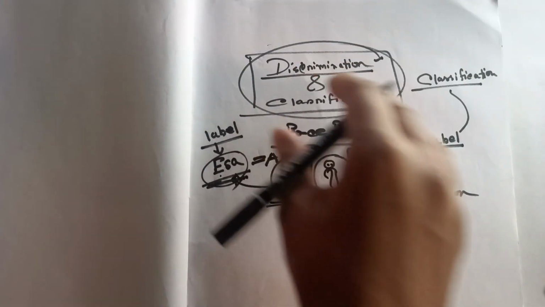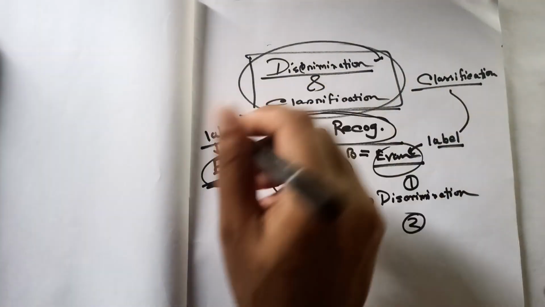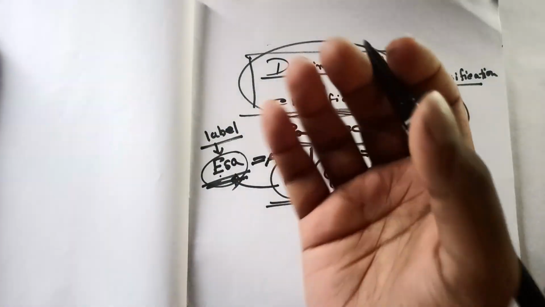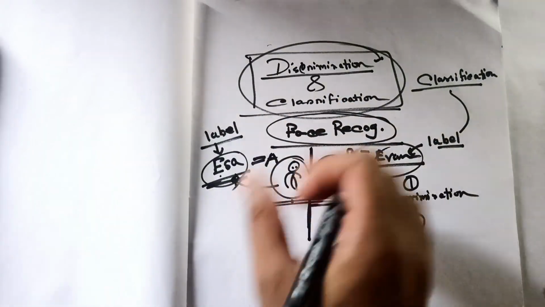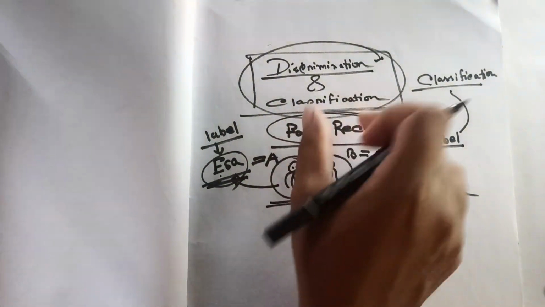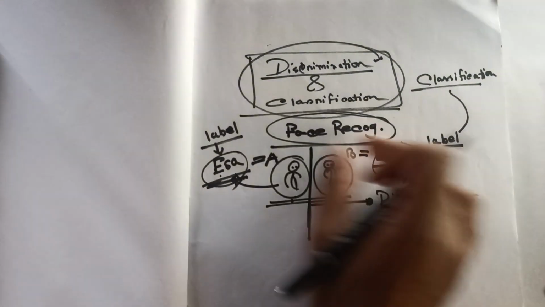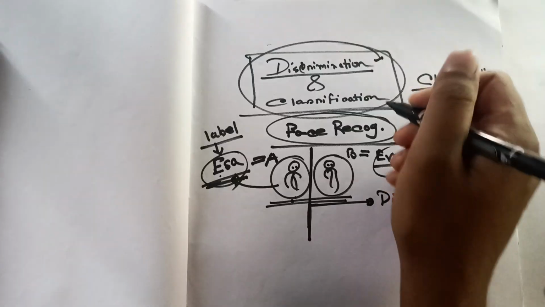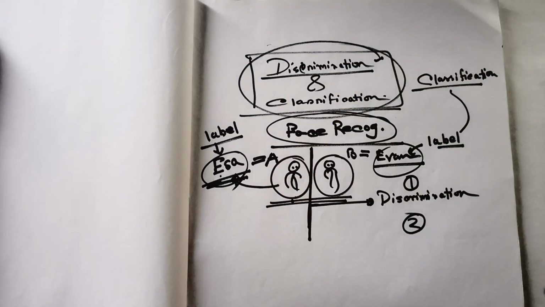They work side by side in practical situations, like in face recognition. When you have the discriminant power separating both of them, the next task goes directly into classification. When you classify them as Isa and Ivan, that also provides the classification. So discrimination and classification work side by side.